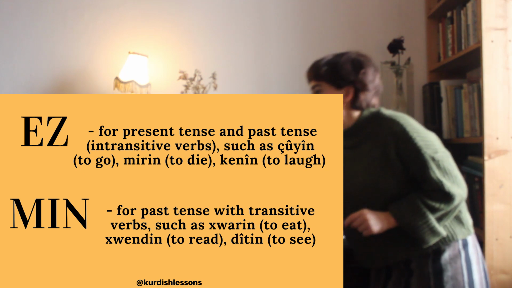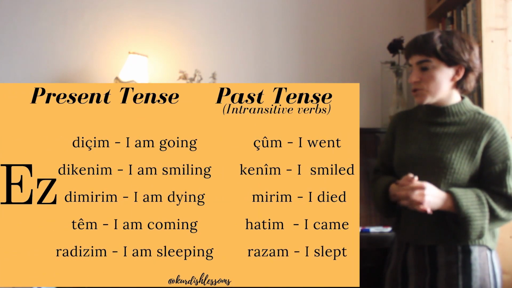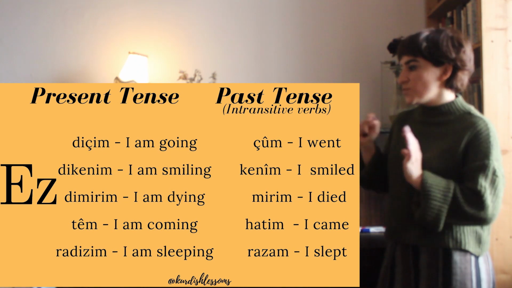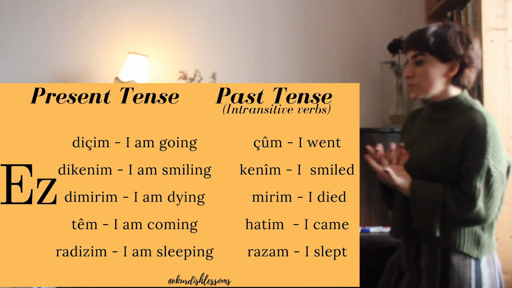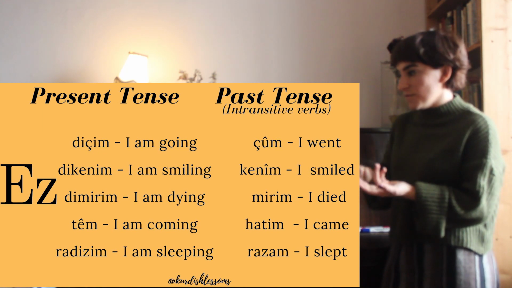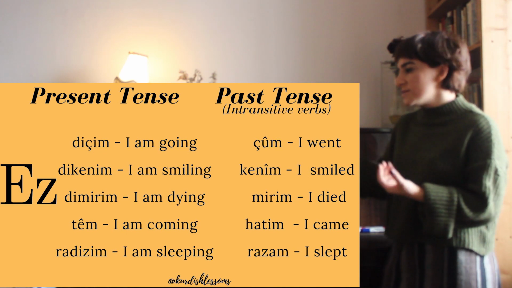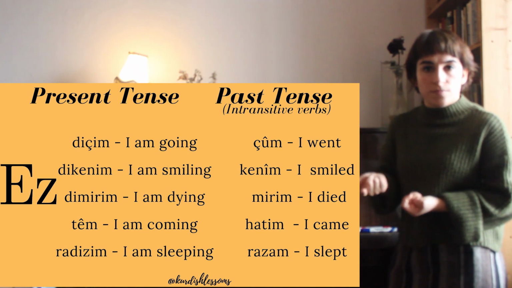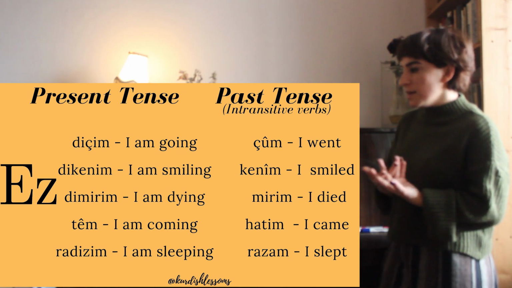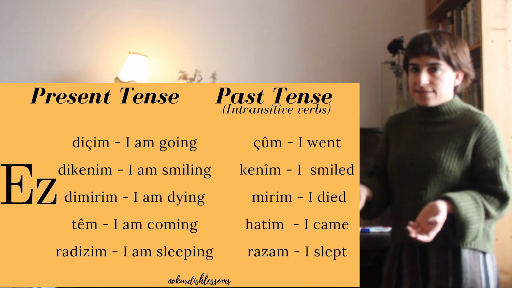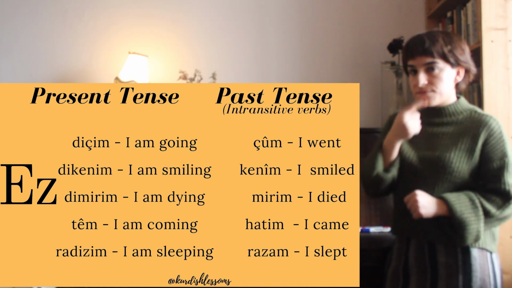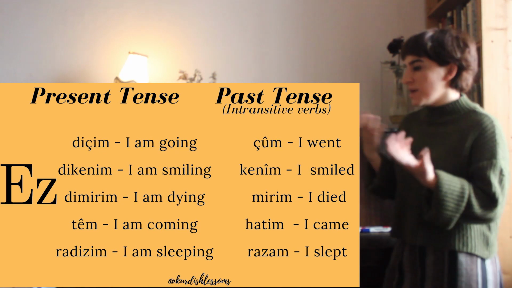Here you see the usage of "as". We said it should be in present tense and in past tense with intransitive verbs. For example, you say as dichim. Chûn, to go, is an intransitive verb. In the present you say as dichim, in the past as çûm. Or as dikenim, kenîn is to smile. In the present as dikenim, and because it is intransitive, in the past it will be as kenîm, like I smiled.